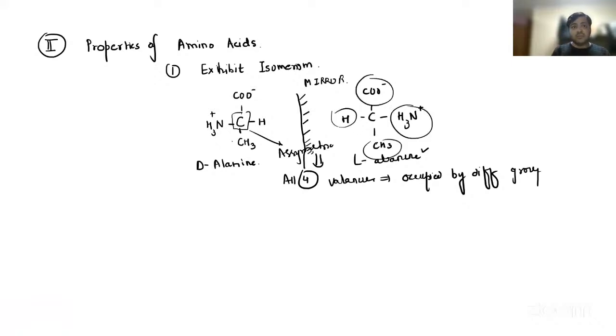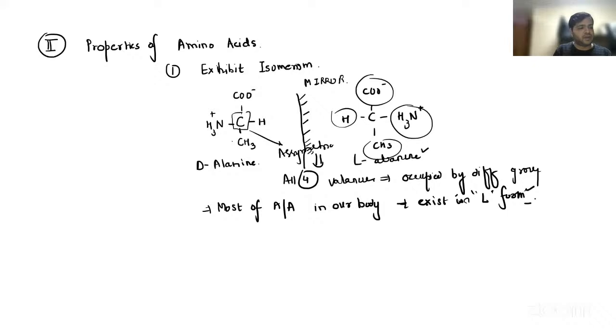Now, guys, remember most of the amino acids in our body exist in L form. Very, very important. They exist in L form. Again, guys, there is an exception. All the 20 amino acids will exhibit isomerism except glycine.